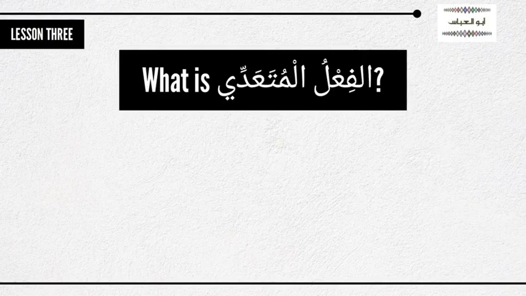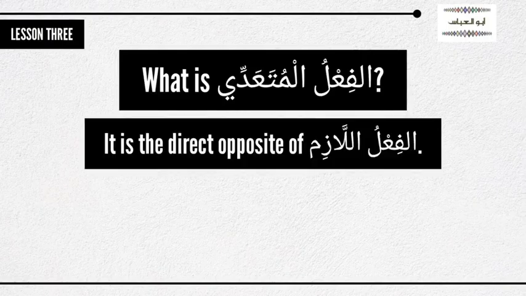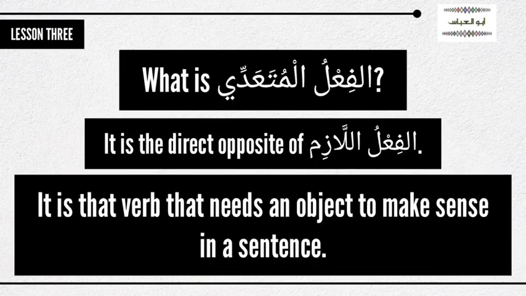What is al-fi'lu al-muta'addi? Al-fi'lu al-muta'addi is the direct opposite of al-fi'lu al-lazim. It is that verb that needs an object before it makes sense in a sentence.